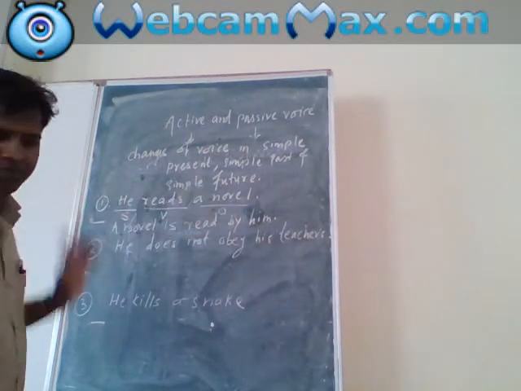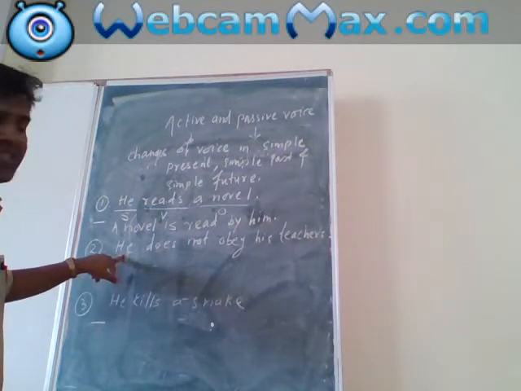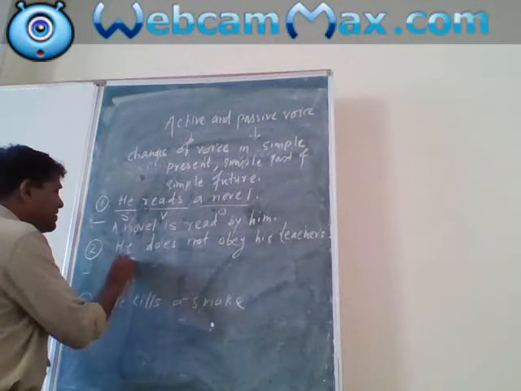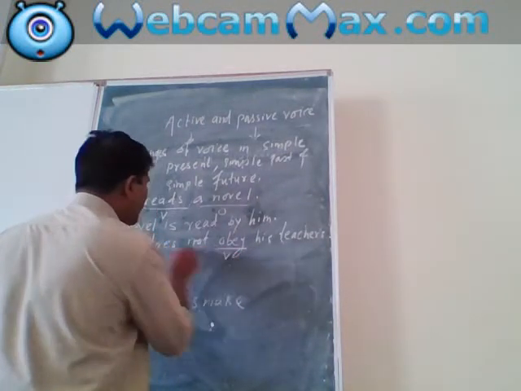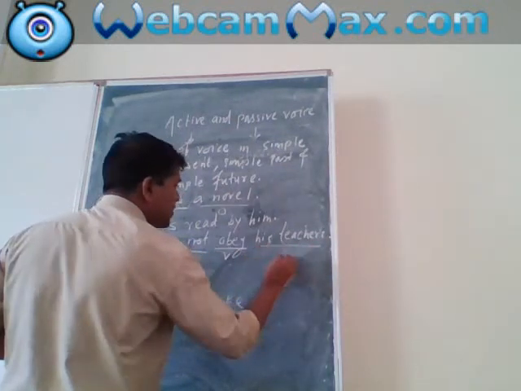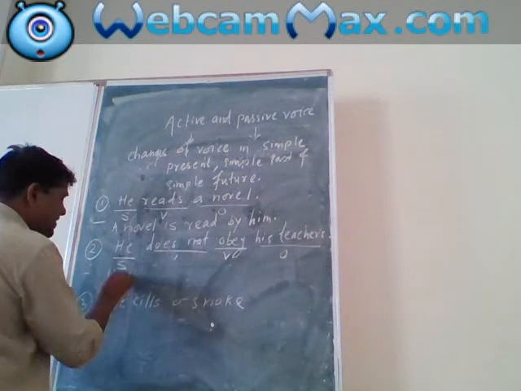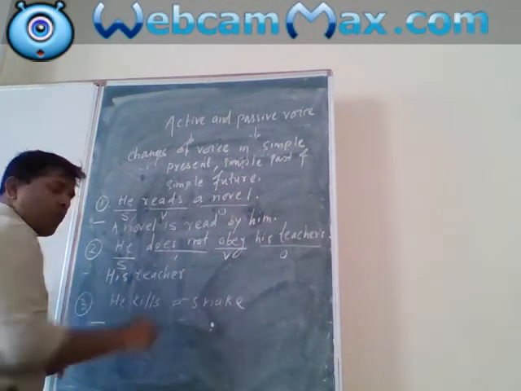Now next, he does not obey his teachers. Now here he is the subject, obey is the verb, does not is the auxiliary, and his teachers is the object. Now here his teachers, simple present, forms of to be is, am, are.